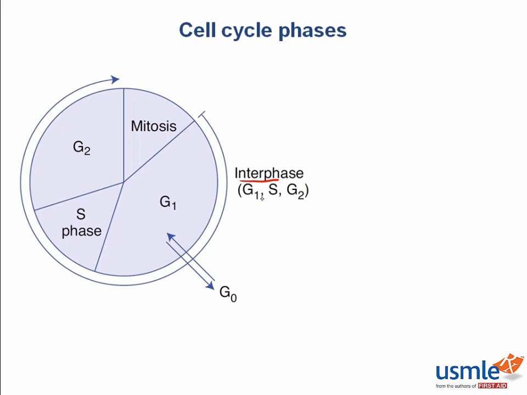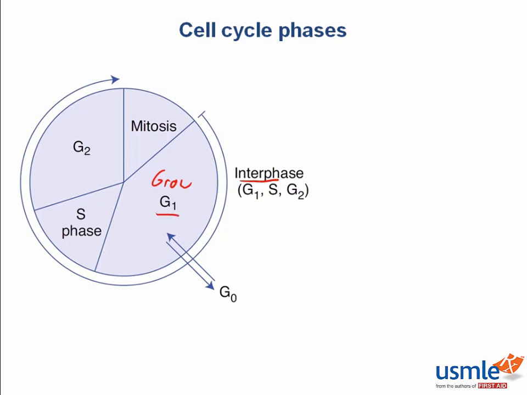So what does a cell need to do during interphase? One of the main limiting factors of cell division is how fast it can grow, since it can't divide until it gets big enough. And what limits how fast a cell can grow? Mostly the amount of ribosomes it has, since cell mass is mostly dependent on the abundance of proteins, and proteins are made by ribosomes. This growth happens during G1, which is the longest phase of the cell cycle.